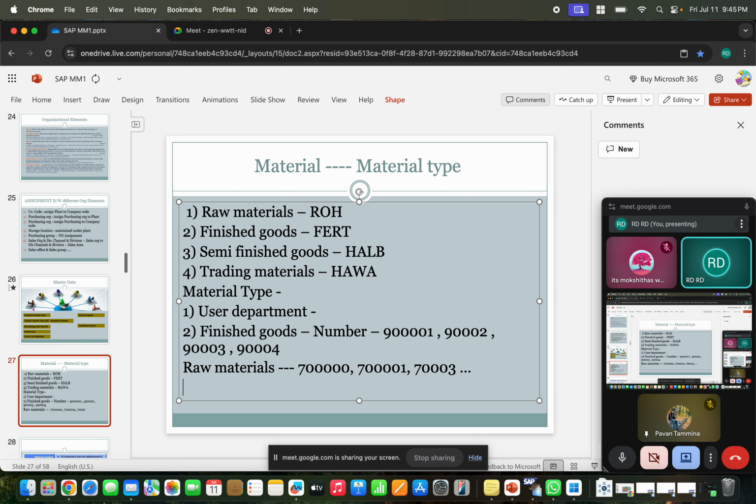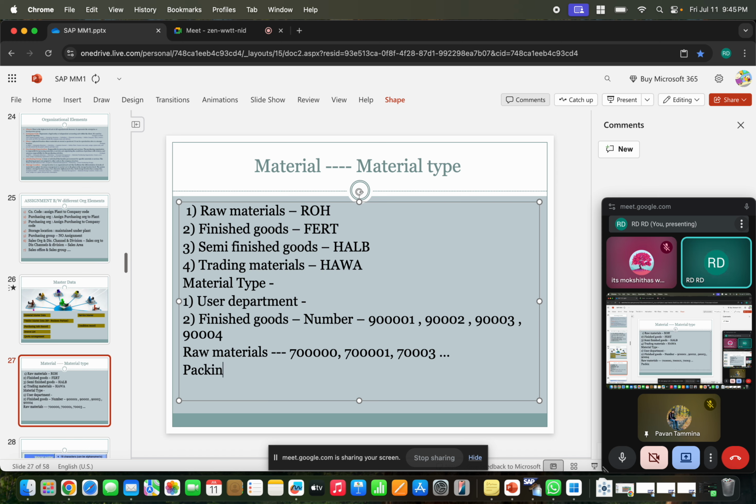And suppose packing material: my client said that for packing material I will always create alphabetic codes for covers, pallets, then boxes. So depending on the material type, the number sequences, the number intervals, are different.